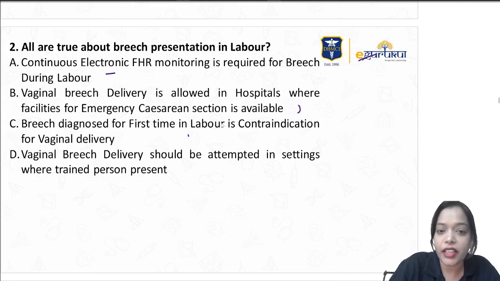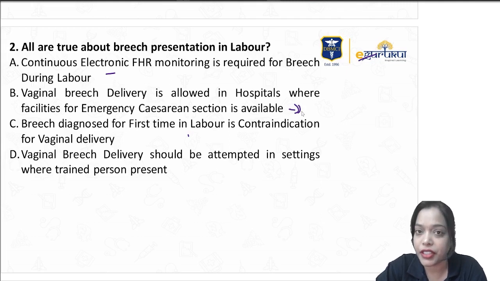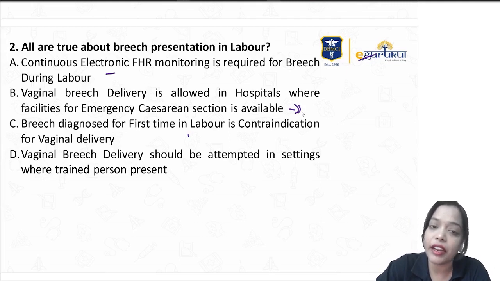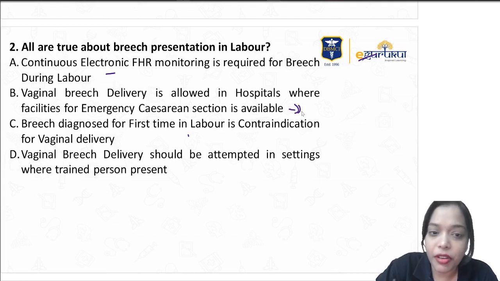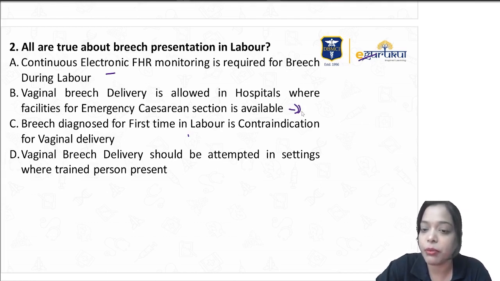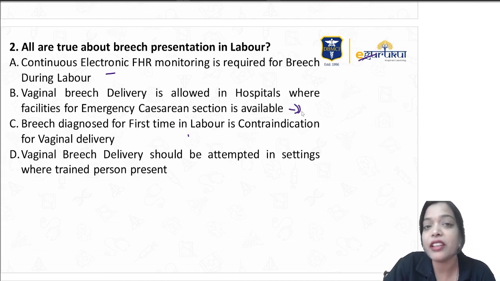Vaginal breech delivery is allowed in hospitals where facilities for emergency cesarean section are available. Yes, as breech is a high risk pregnancy and the baby can go into asphyxia at any point of time, so you should have 24/7 emergency cesarean section OT available, anesthetist available, and the obstetrician available, right? And assisted vaginal delivery should be conducted by a skilled attendant.